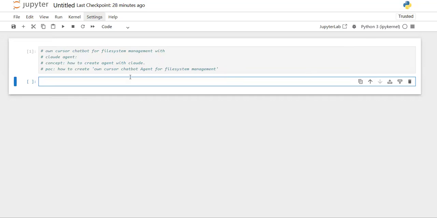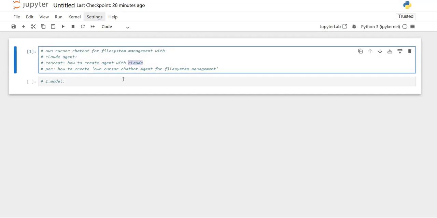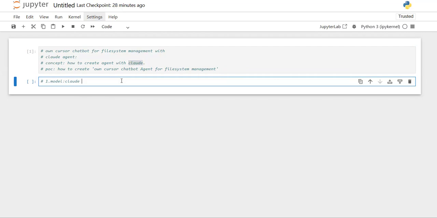Before creating this chatbot, first let's list the requirements. First, I require my model, that is, we already thought of using the Claude model for this purpose.